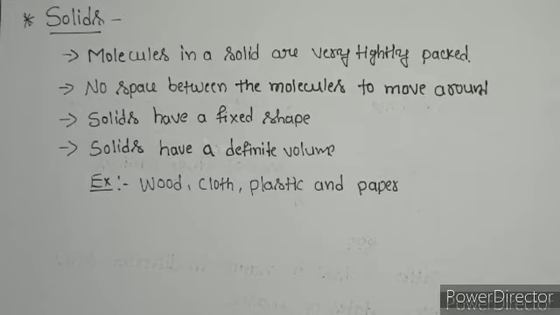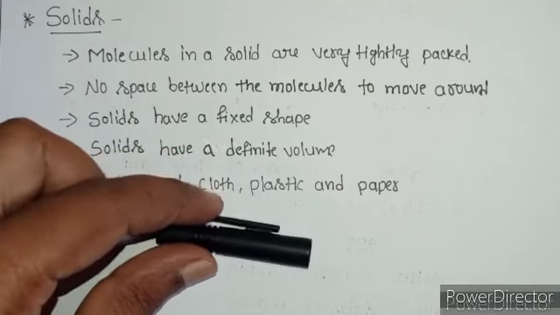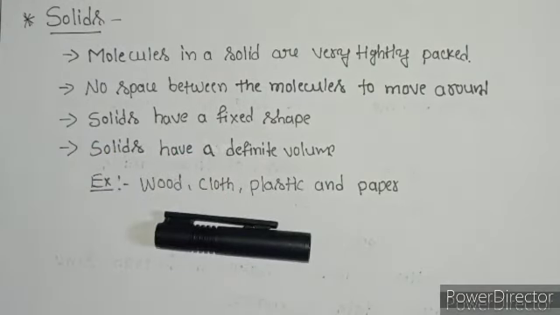So students, all of you see here, this is a cap, right? A pen cap. This is made up of plastic. So this is a solid, right? This cap has a fixed shape, and it has some volume also. So it occupies some space also. And here there is not enough space for the molecules to move around. Because of this, a solid substance cannot flow also, right?